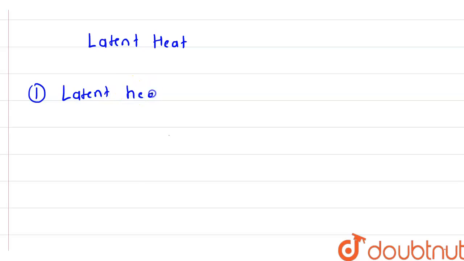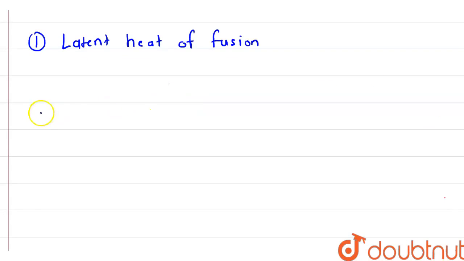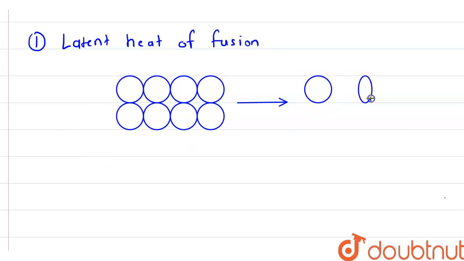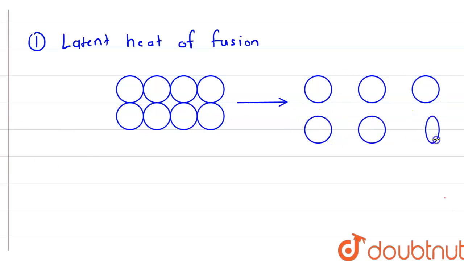Latent heat of fusion. In this case, the solid converts into liquid when the latent heat of fusion is given. So here if you draw the diagram of solid, let's say these are the molecules of the solid, and they will convert into the molecules of liquid. Let's say these are the molecules of liquid, they are widely separated.